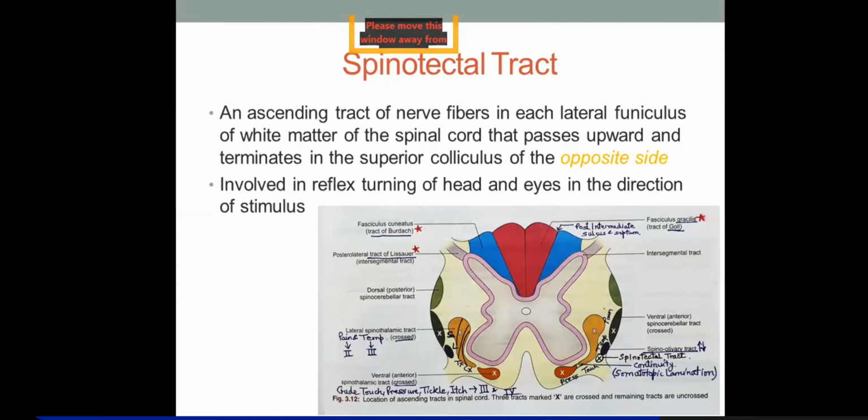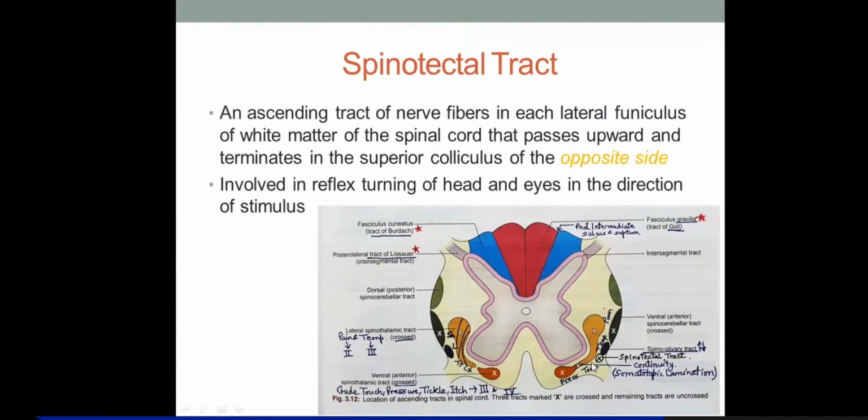Tectospinal, the descending tract, was found anterior to the medial end of the anterior horn, and spinotectal, which is an ascending tract, you find anterolaterally, right? At the same point you find spino-olivary, so spino-olivary and spinotectal are next to each other, anterolaterally in